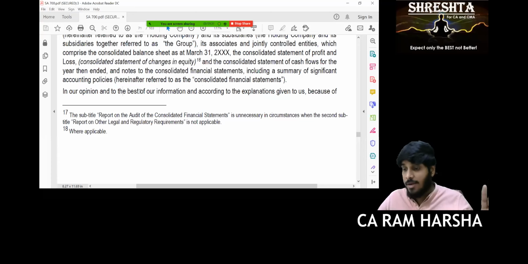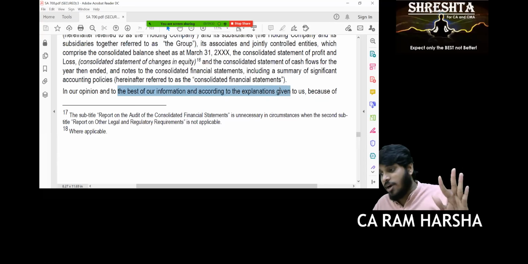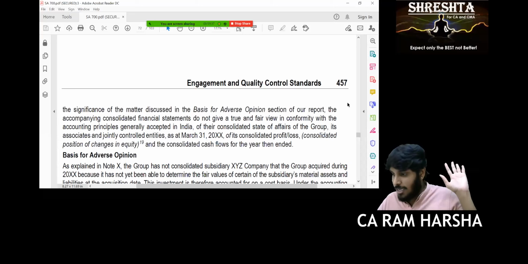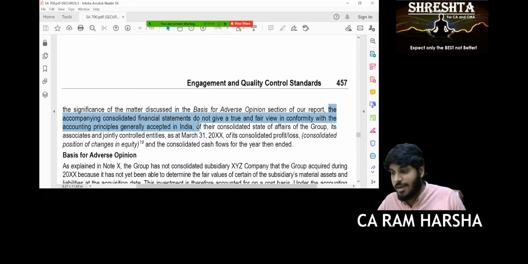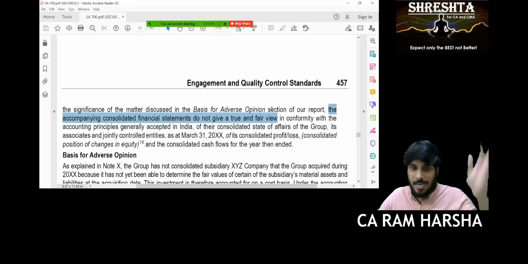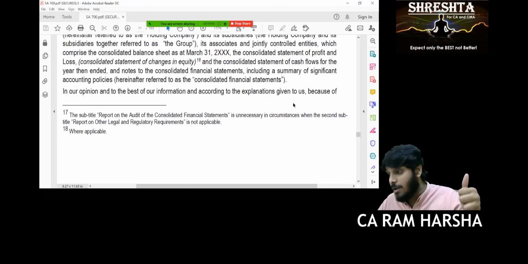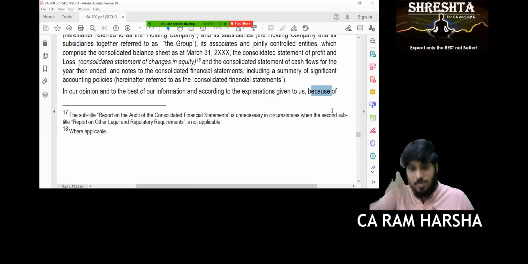In our opinion, to the best of our information and according to the explanation given to us, the aforesaid financial statements do not give, I'm highlighting the word multiple times, do not give a true and fair view. That's a negative opinion. Why? Because it's not "except that", which is what they use in a qualified opinion.